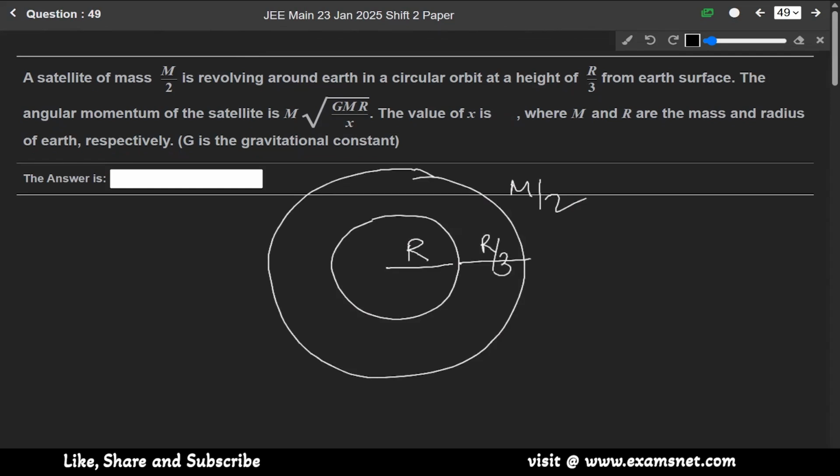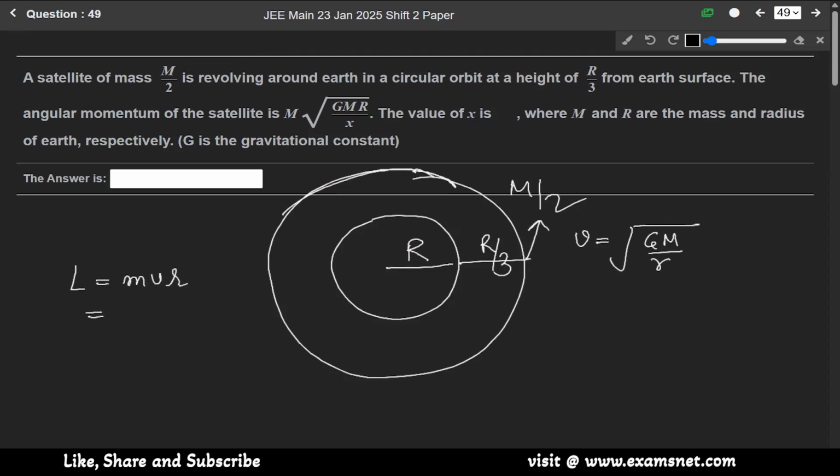The satellite is revolving around the Earth, so its orbital velocity will be under root of gm over small r. And for the angular momentum, L equals to mvr.